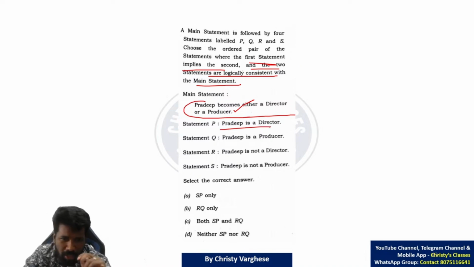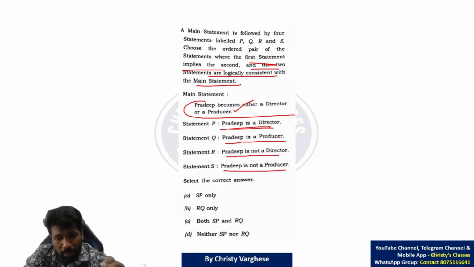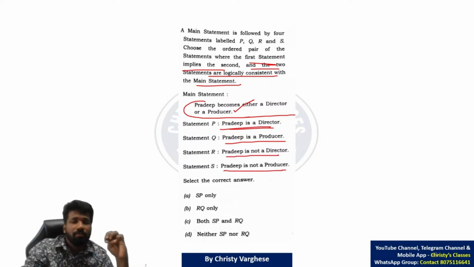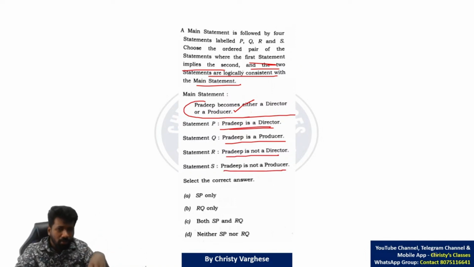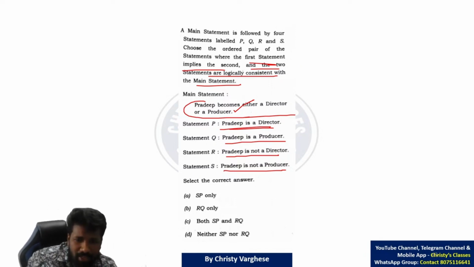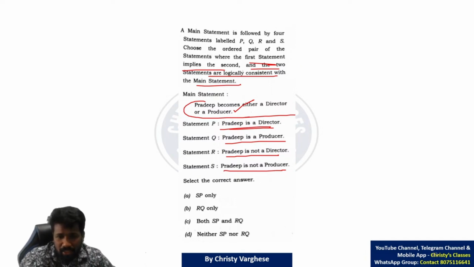Statement P, is it contradicting the main statement? Let us check. Pradeep is a director, that is not a contradiction. Pradeep is a producer, that is also not a contradiction. Pradeep is not a director is not a contradiction because Pradeep being a producer is okay. Pradeep is not a producer is also not a contradiction, because if Pradeep is a director, then he is not a producer, so there is no problem. Okay, so those are the statements. Now let us check each case.